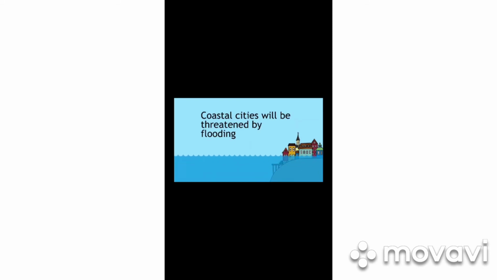As sea levels rise, so more and more of our coastal cities will be threatened by flooding, especially at high tides and in stormy weather, and in low-lying countries like Bangladesh, the Netherlands, and in some Pacific island nations.